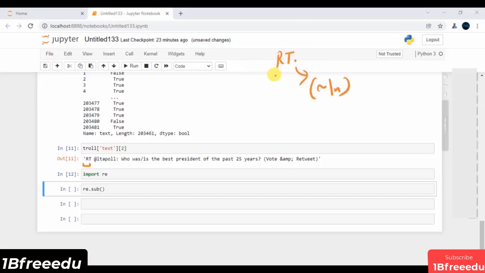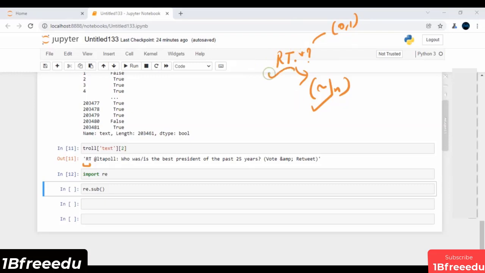Then I can have a star, which is responsible for having zero or more occurrences of characters except new line. Then I can have one more scenario where all this is optional, so I can use the question mark as a quantifier, which says zero or one. Zero means it is absent, and one means the characters are available.